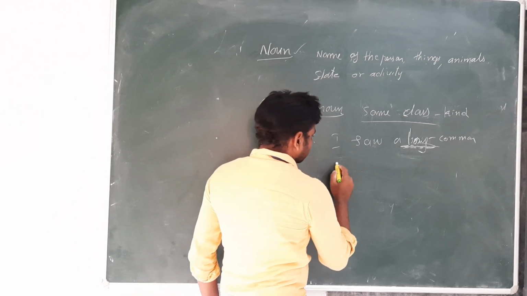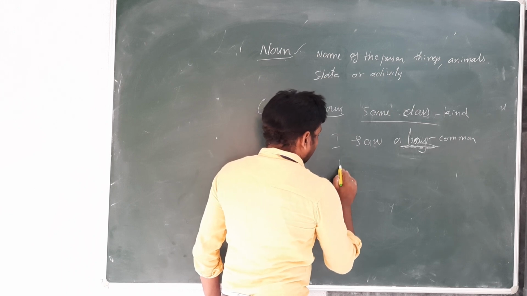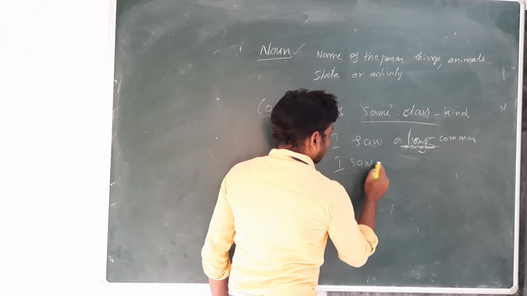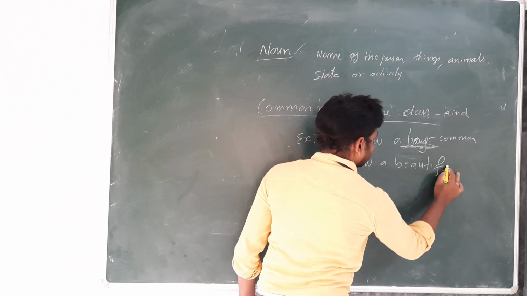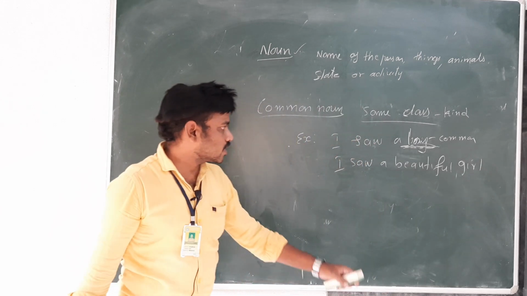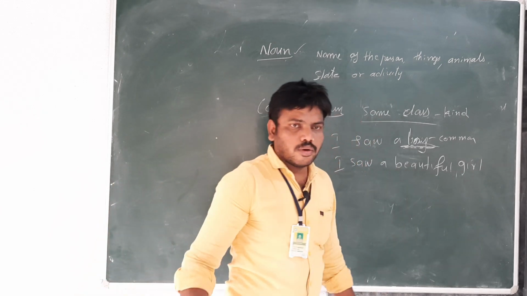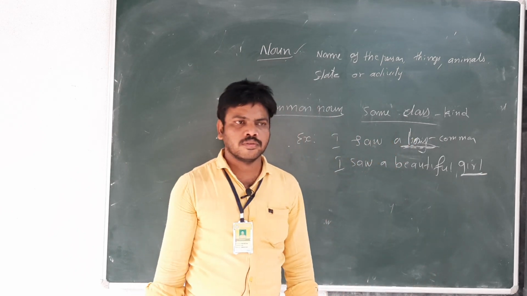Next one, I saw a beautiful girl. In this sentence, what is the common noun? Girl is a common noun.